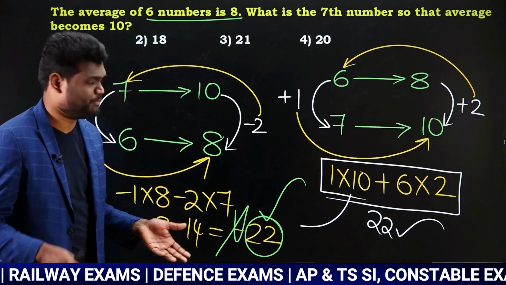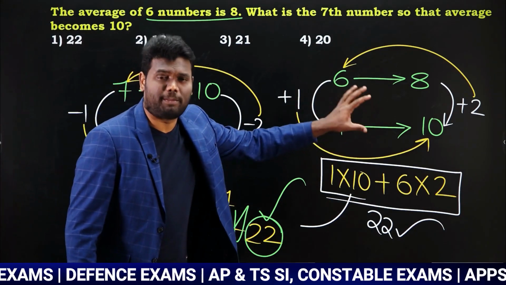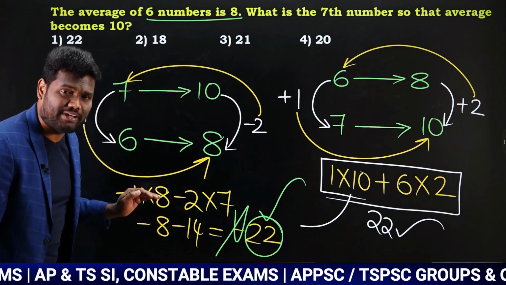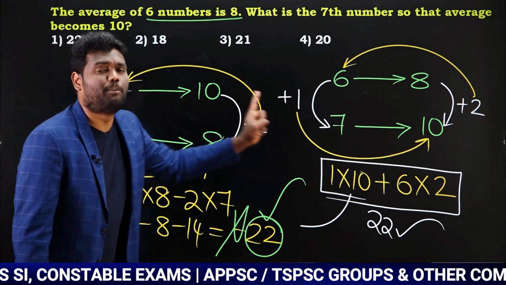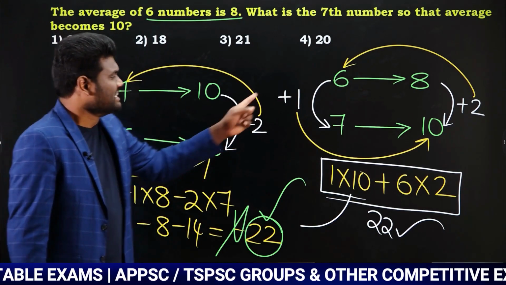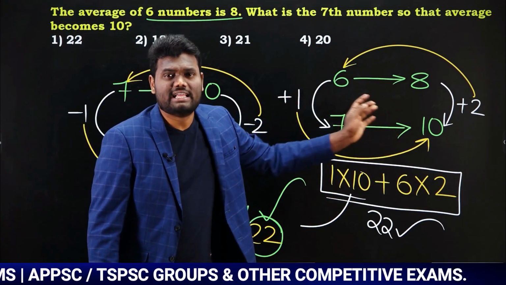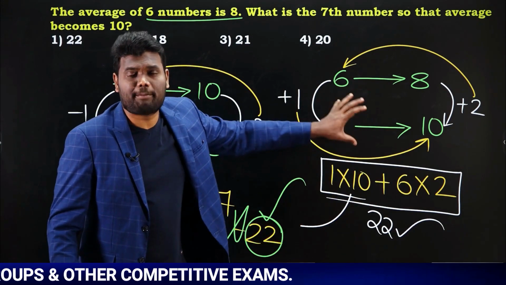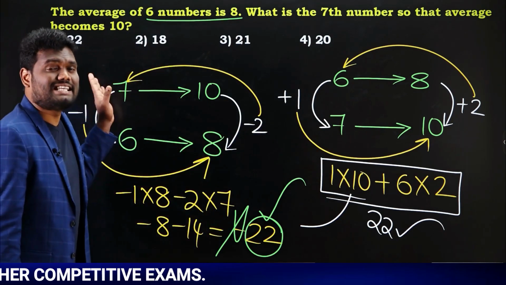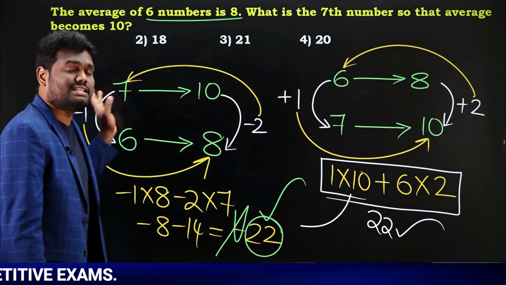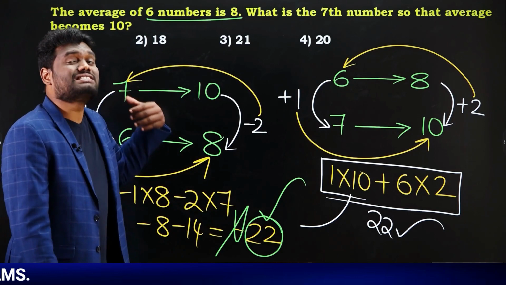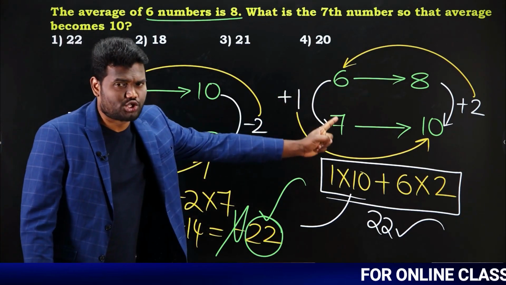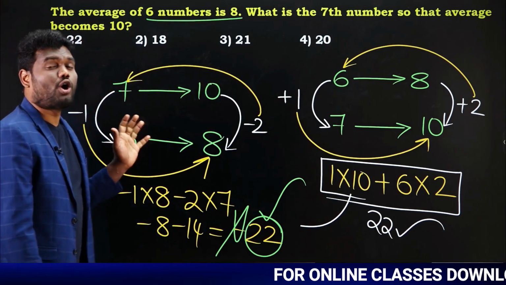Now if you observe here, whether the question is with respect to person joining or person leaving, the concept and the trick both are the same. Yes or no? 6 numbers average is 8, 7 numbers average is 10. What is the 7th number? This is like person joining. In this, 7 numbers average is 10, 6 numbers average is 8. What is the 7th number? Now this is like person leaving. But whether it is person joining or person leaving, the concept is the same.